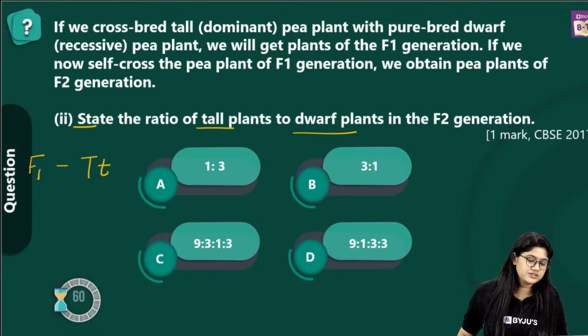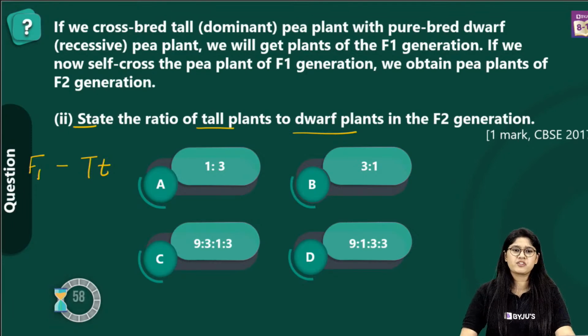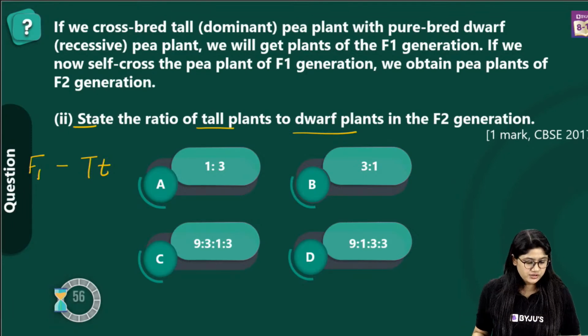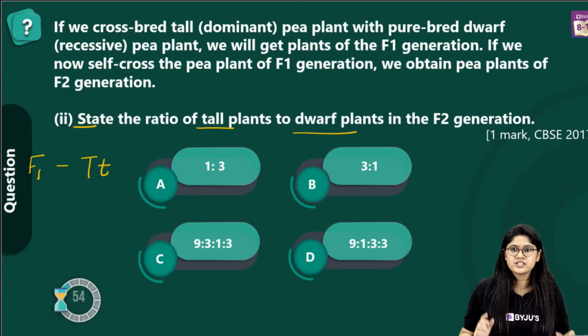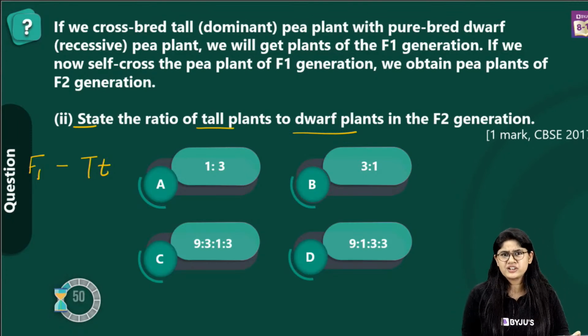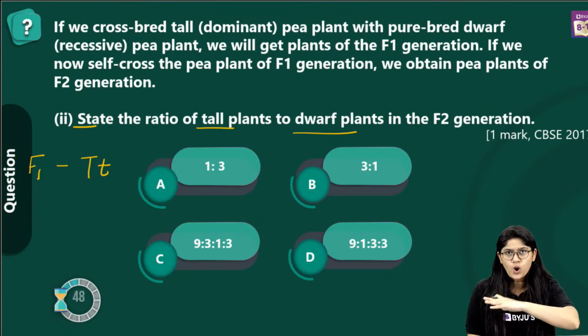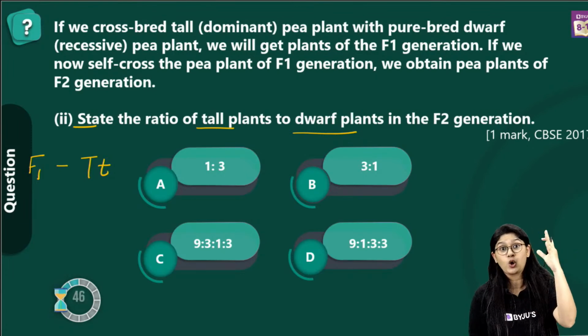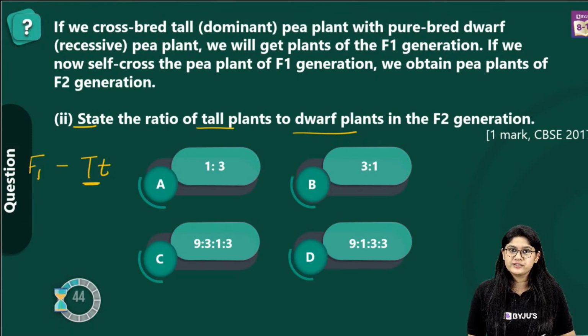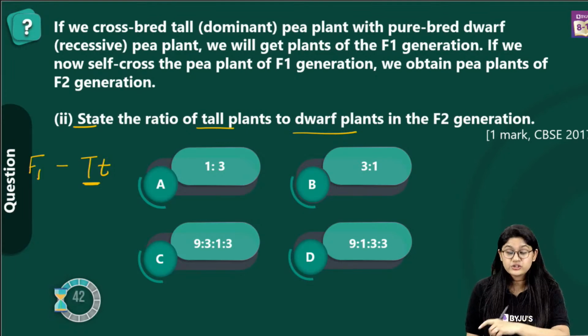The timer has started, so vote quickly. In F1, all the plants were tall, in the heterozygous condition. In the F2 generation, what will happen?